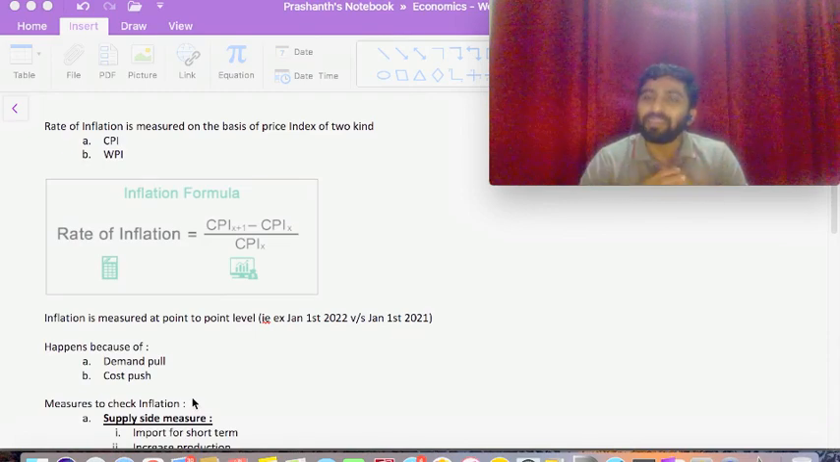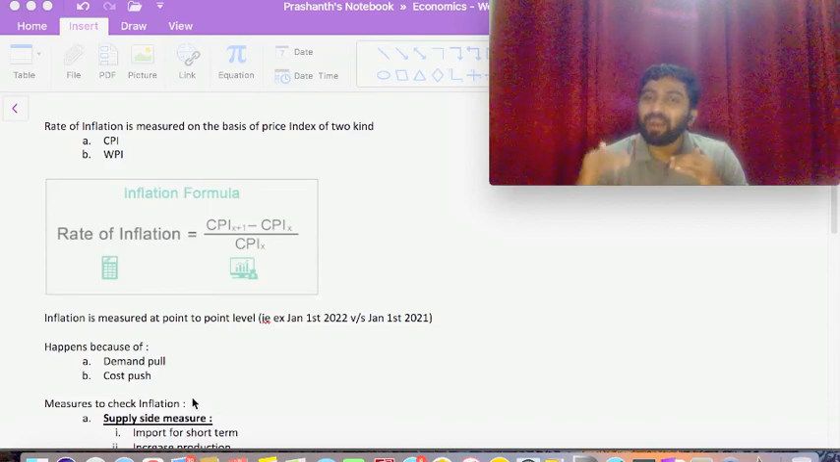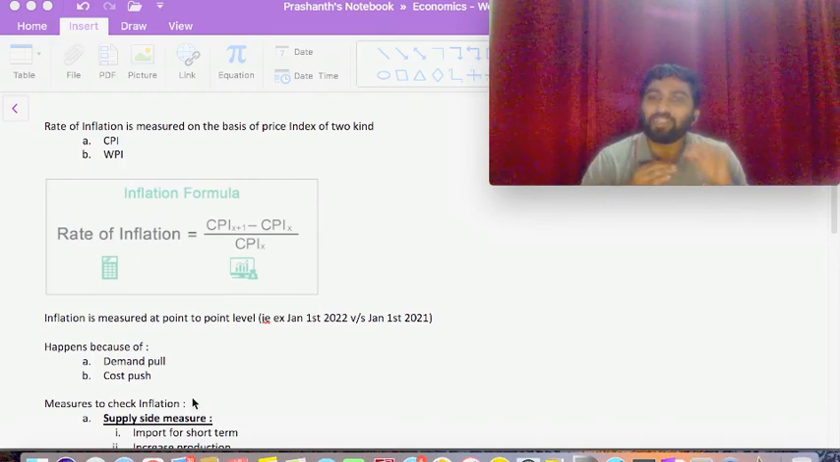But suppose consider that this is off season but still people want to have apples. So what will happen? There are limited resources and there are so many people who want to buy it. Because the resources are limited, this is called demand pull inflation, which is nothing but there is a lot of demand but the supply is less. And another thing is cost push inflation.